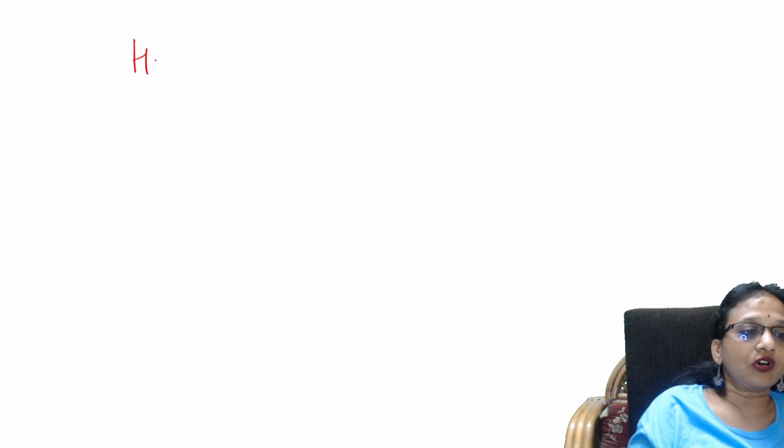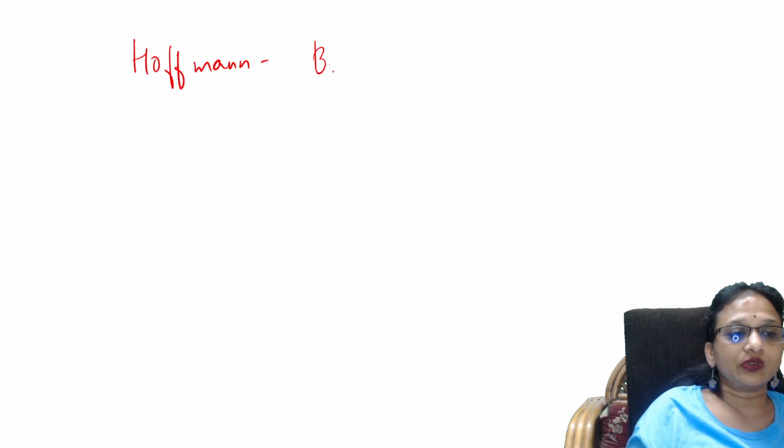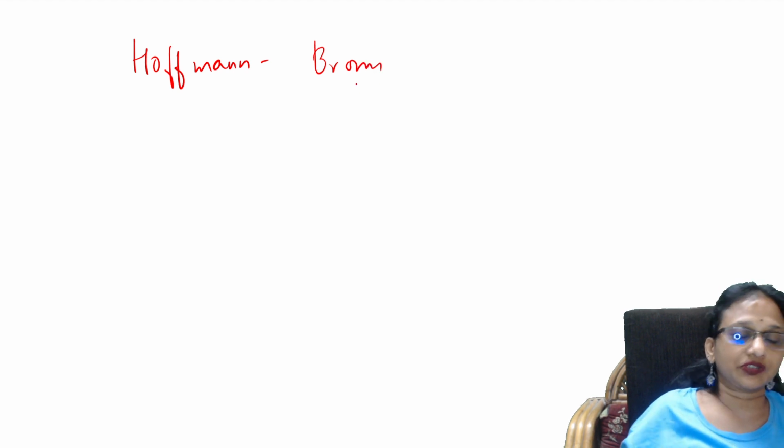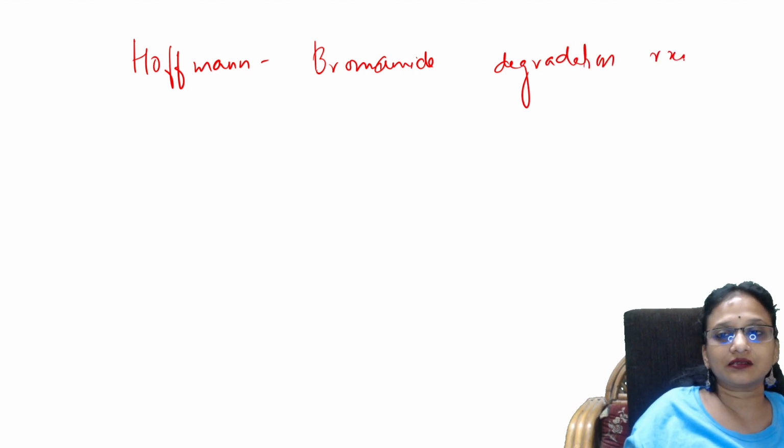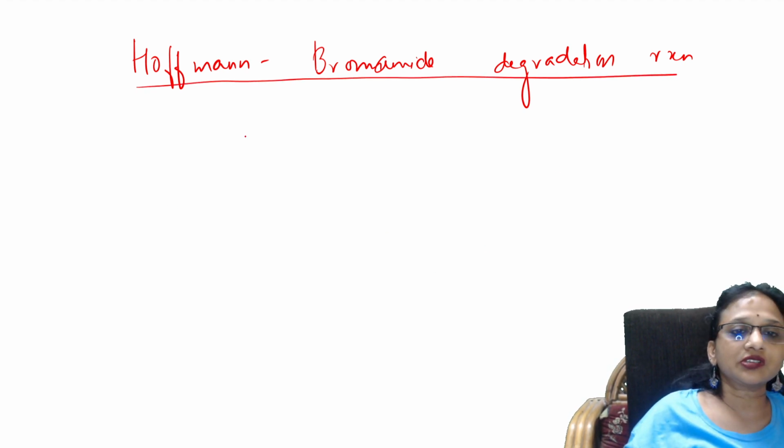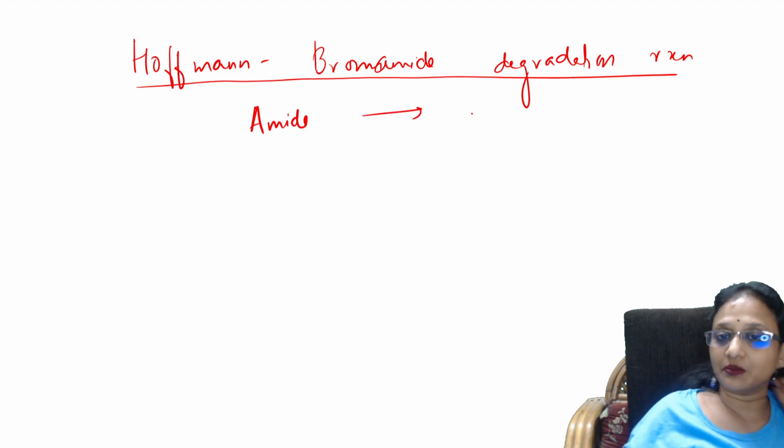So first of all, Hoffman's bromamide degradation. What is it? In the exam, if you can't write the complete reaction, you can just write the heading. Suppose you don't know the complete thing, just remember, students, Hoffman's bromamide is used to convert amides to primary amines.